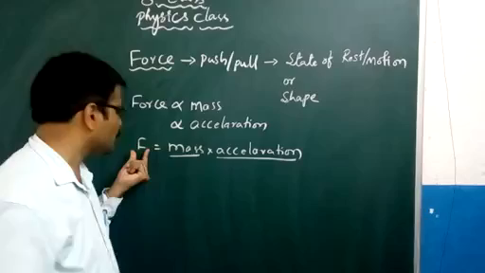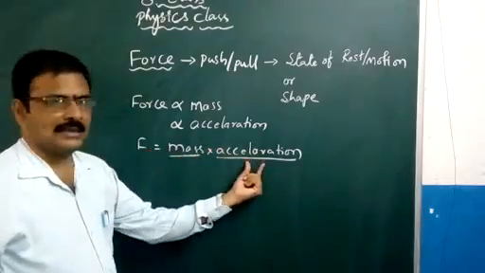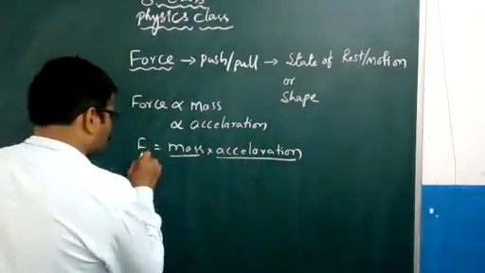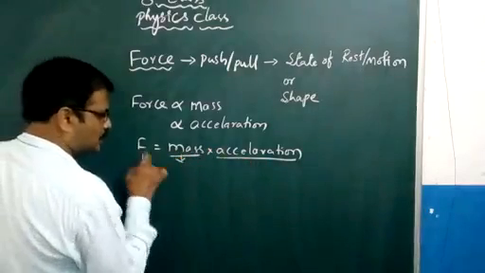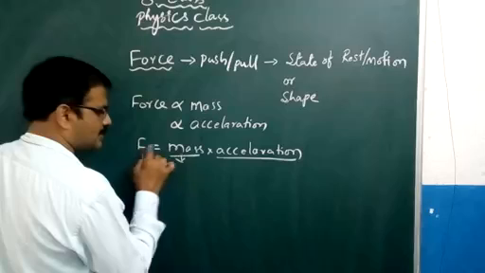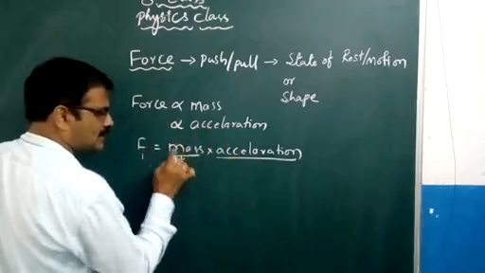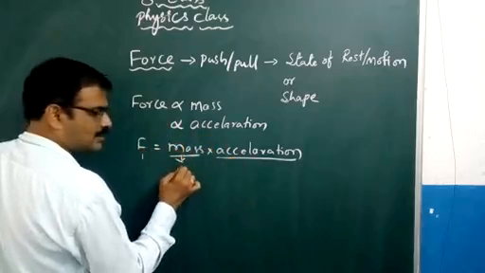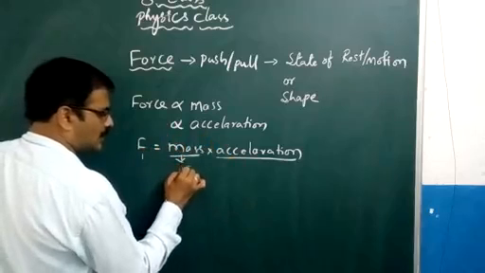So force depends on mass and acceleration. Force is measured in terms of mass and acceleration. Mass is measured in kilograms.